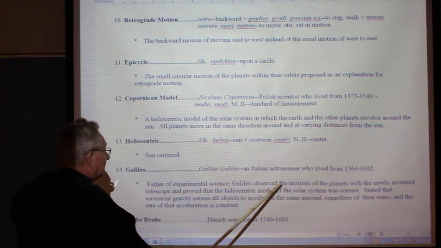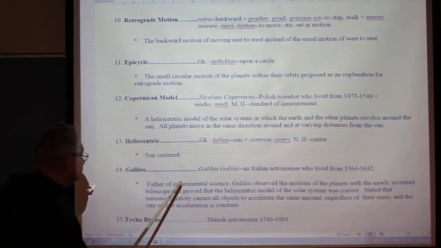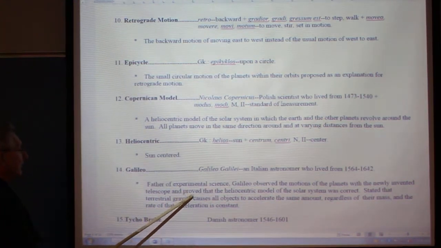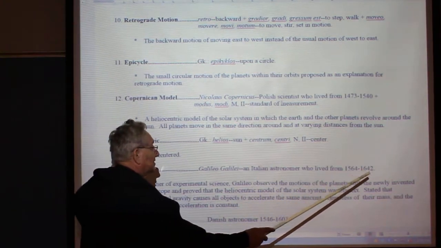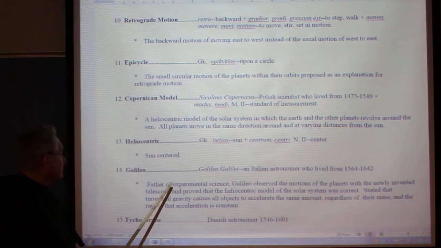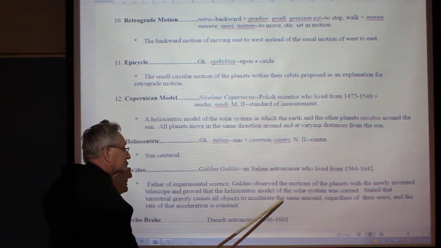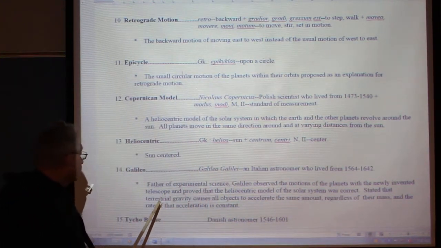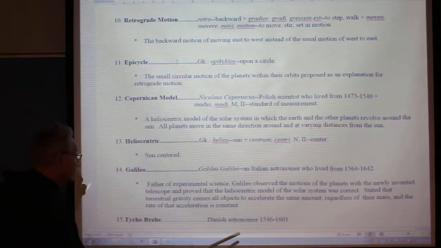Galileo observed the motions of the planets with the newly invented telescope, a word you had last chapter, and proved that the heliocentric model of the solar system was correct. He stated that terrestrial gravity causes all objects to accelerate the same amount regardless of their mass, and the rate of that acceleration is constant. And of course, Kepler then even goes further a little later.